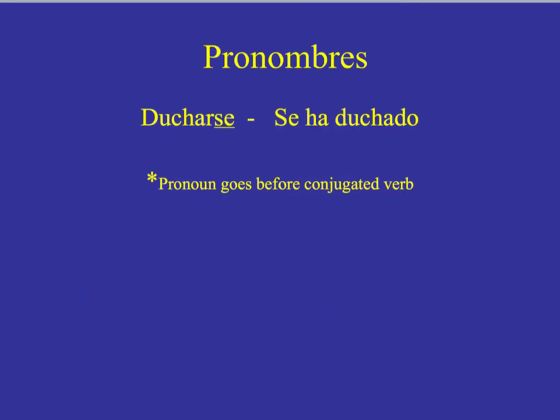If you're using a reflexive verb that you want to use in the present perfect, you just take off the se and it goes before the form of haber. Se ha duchado, he or she has showered.